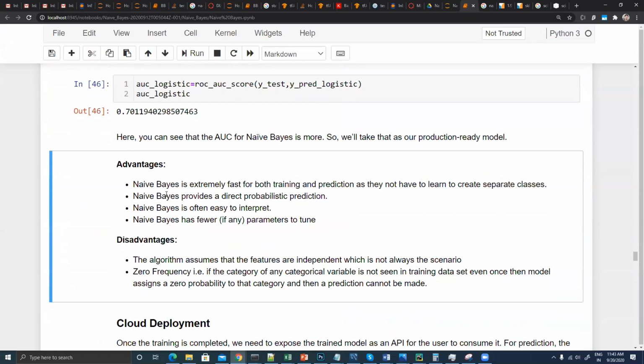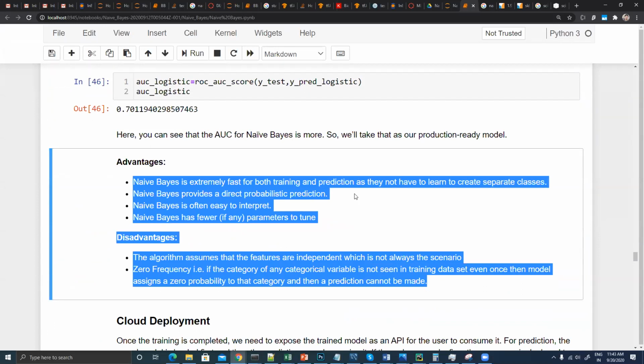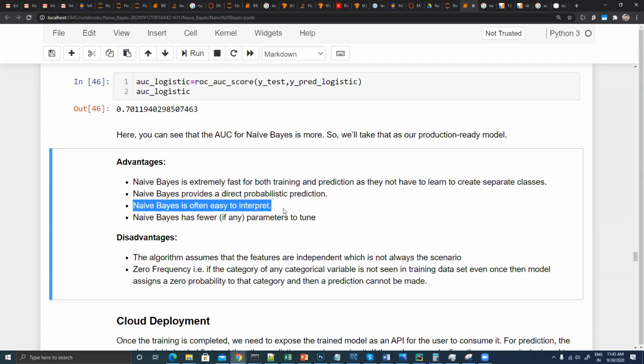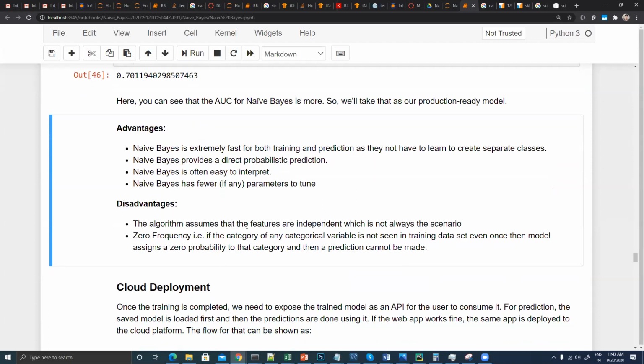Now, talking about advantages and disadvantages: naive Bayes is extremely fast for both training and prediction, and it doesn't have to learn to create separate classes. Naive Bayes provides a direct probabilistic prediction, is often easy to interpret, and has fewer parameters to tune. Disadvantage: the algorithm assumes that features are independent, which is not always the scenario.